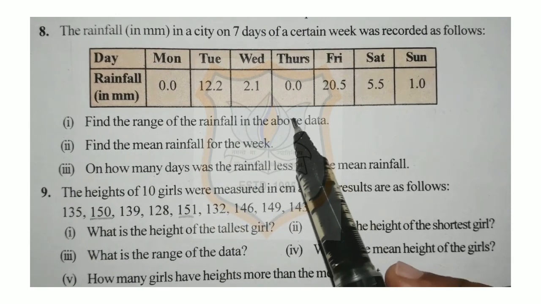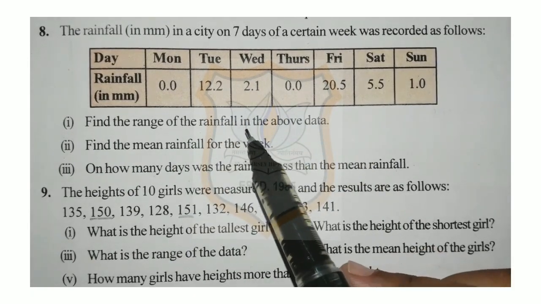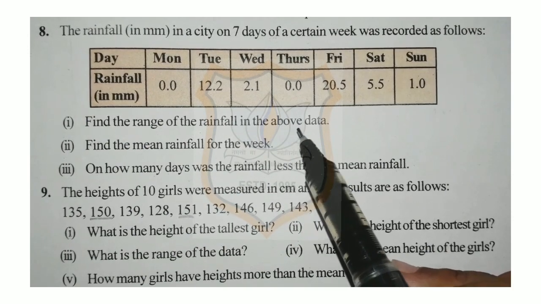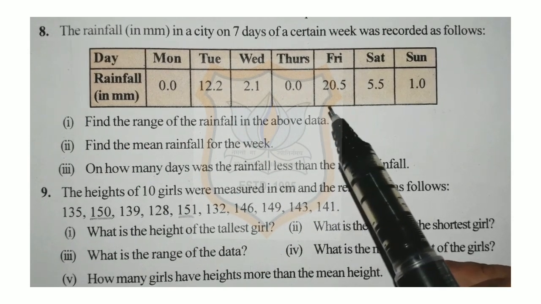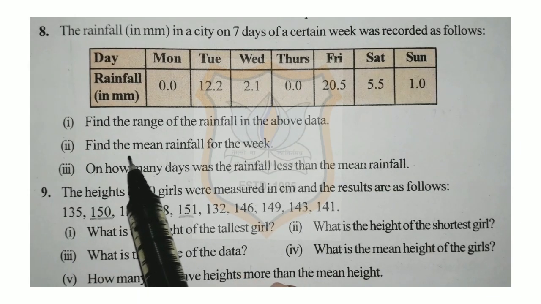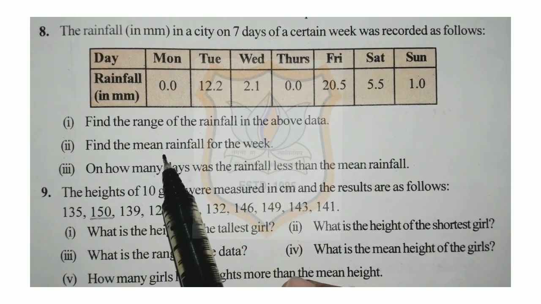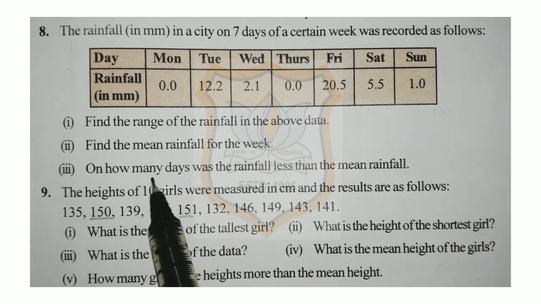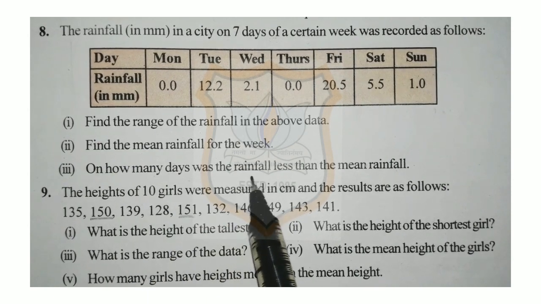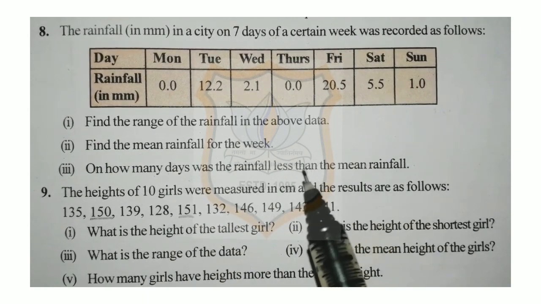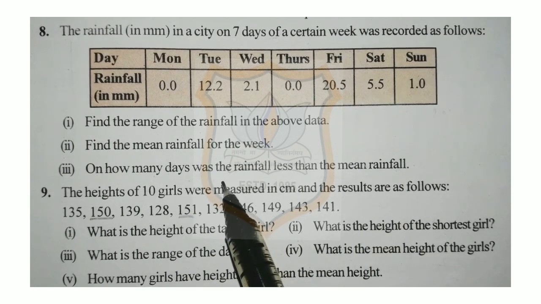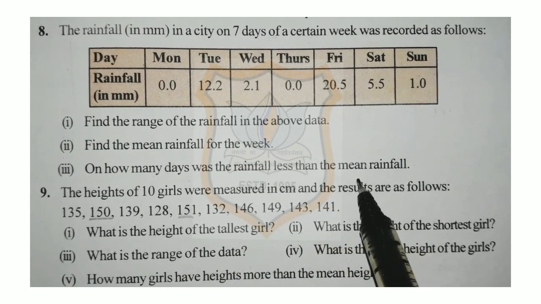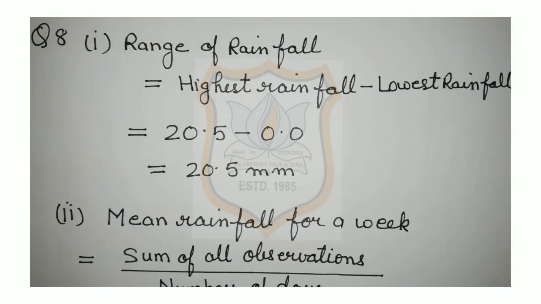The first part of question number 8 is: find the range of the rainfall in the above data. Range means highest value minus lowest value. In the second part, you have to find the mean rainfall for the week. And in the third part, on how many days was the rainfall less than the mean rainfall? You have to tell that. So students, let's solve question number 8, first part.